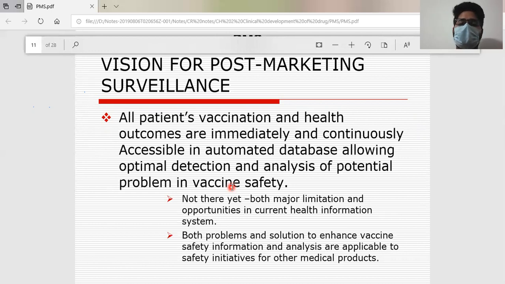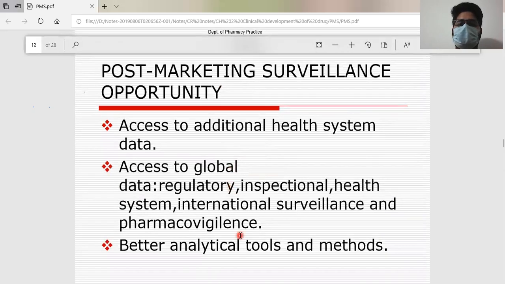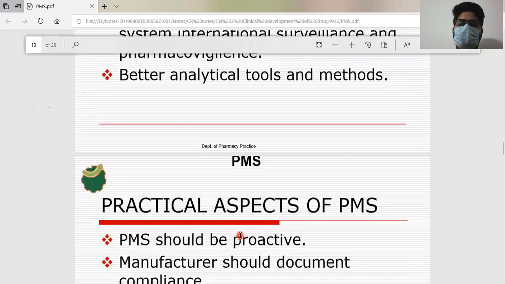So this was about the reactions we get from vaccination, or anytime you go for a new drug. Next, post-marketing surveillance opportunities.